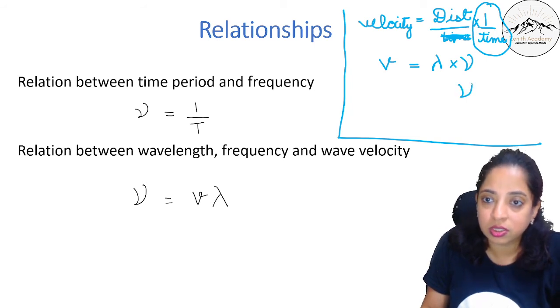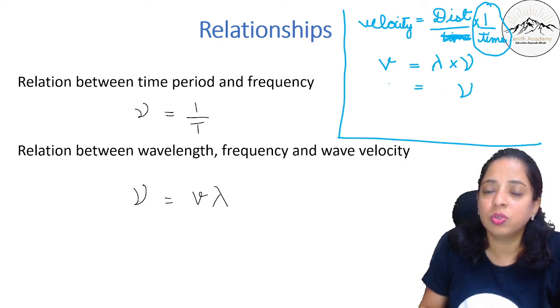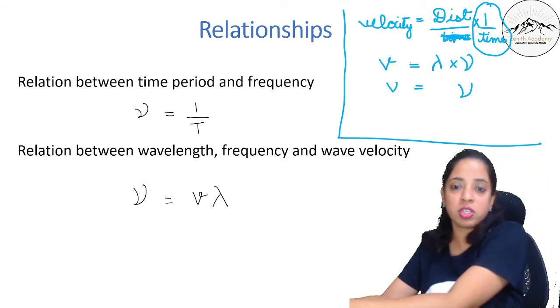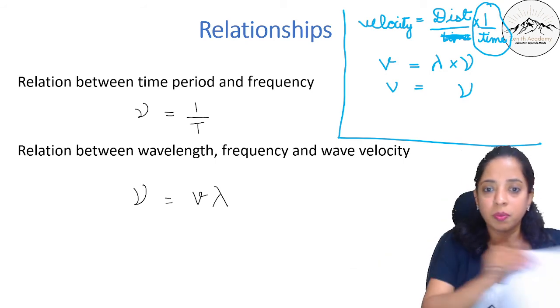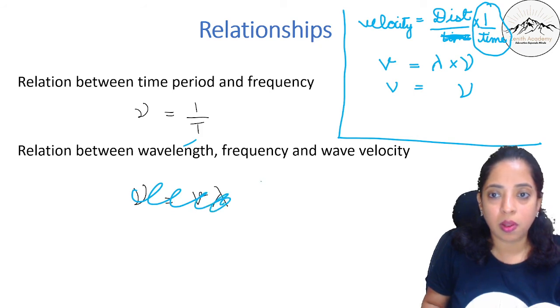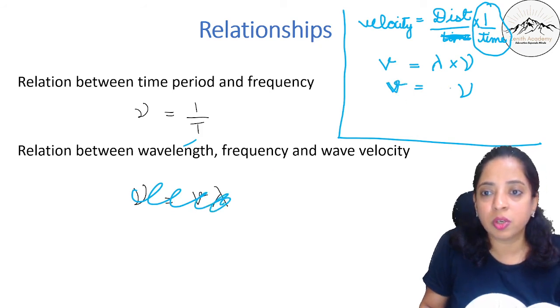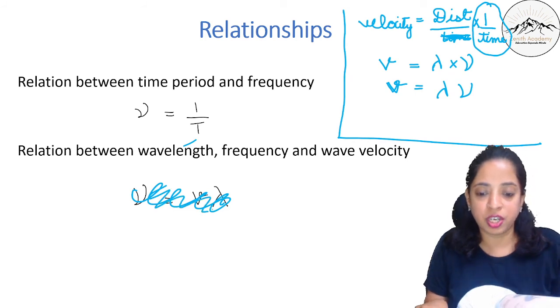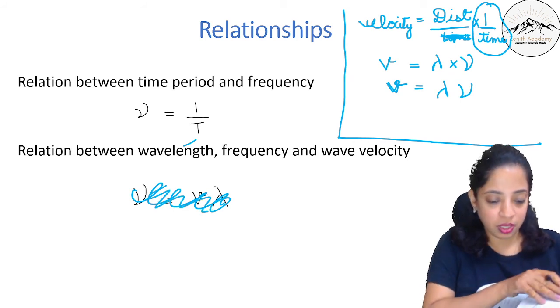So this is equal to the relation between wavelength, frequency and wave velocity. Maybe I have written this wrong. Yes, I have written this wrong. This is v is equal to lambda into frequency. I am so sorry. I'll just check it once again, the relationship.